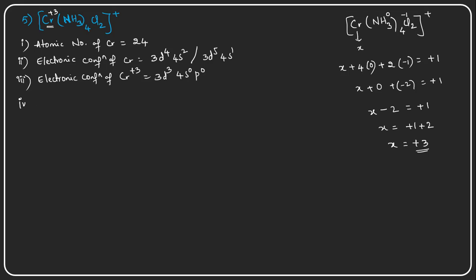And the next point, the fourth point, is how to write the ground state electronic configuration.